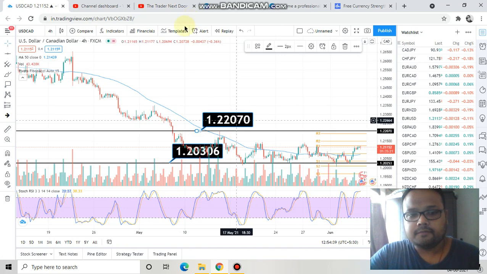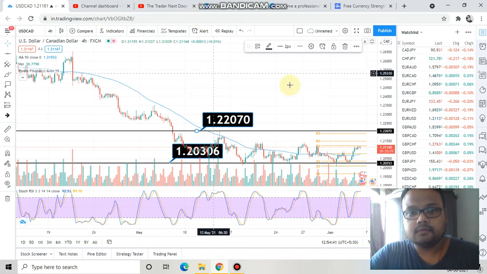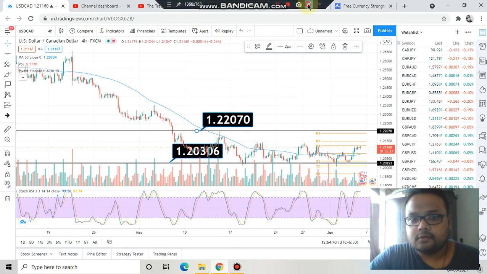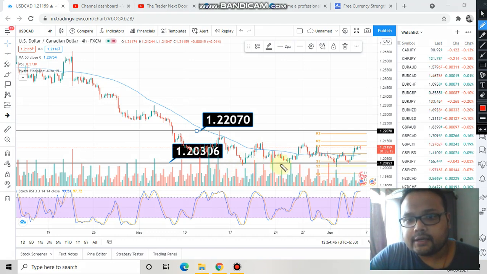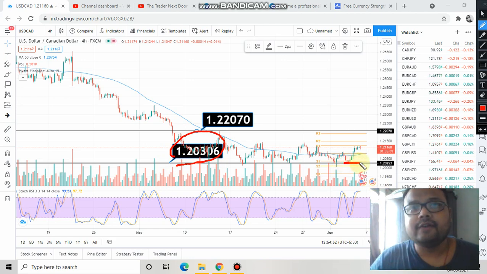Until the market crosses this particular level, 2030, on the downside, we cannot short the market, because the market has been in a downtrend for the last 1 year, but this level is providing support and trying to push the price upward. As a result, this level is extremely crucial for the market, so we cannot short the market until it crosses this particular level.